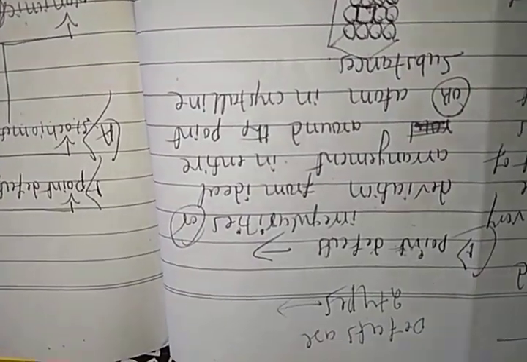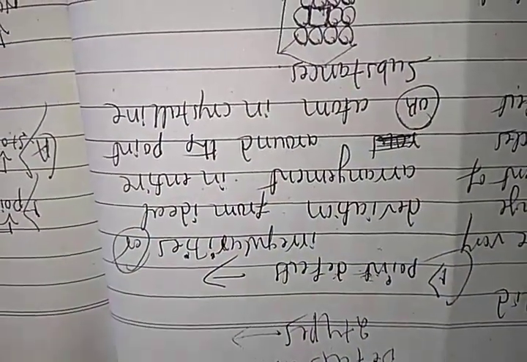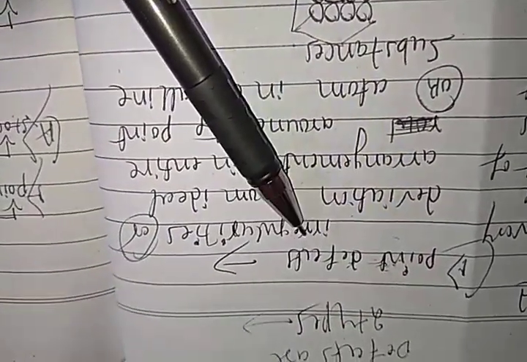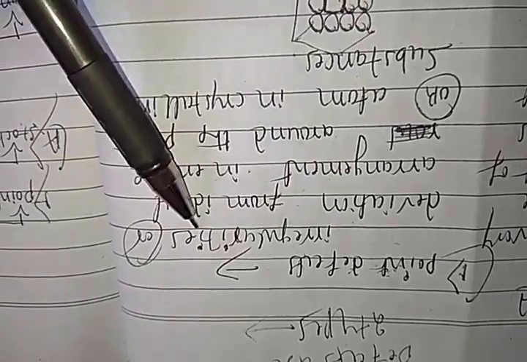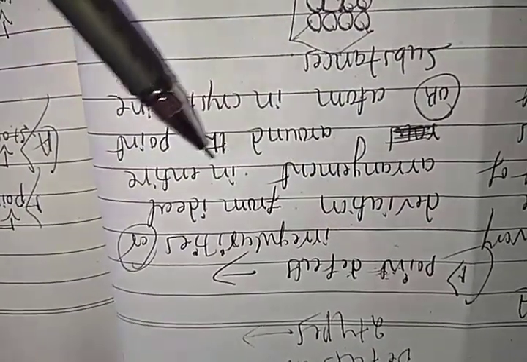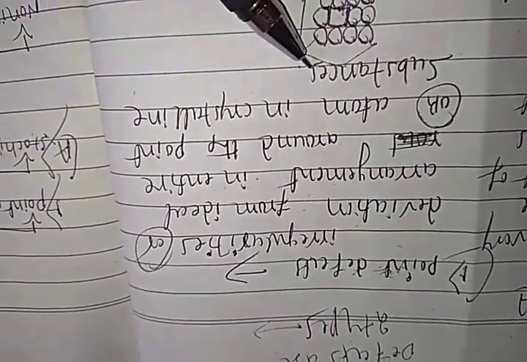First we are going to discuss the point defects. Point defects are nothing but atomic defects: irregularity or deviation from the ideal arrangement around a point atom in a crystalline substance.